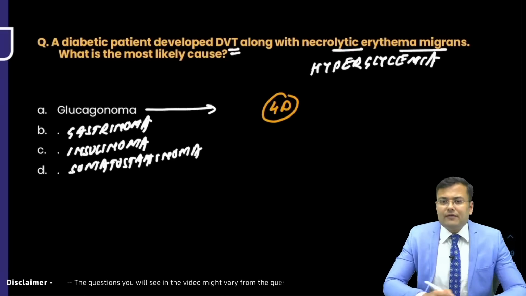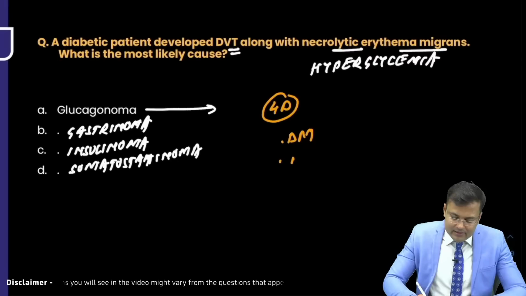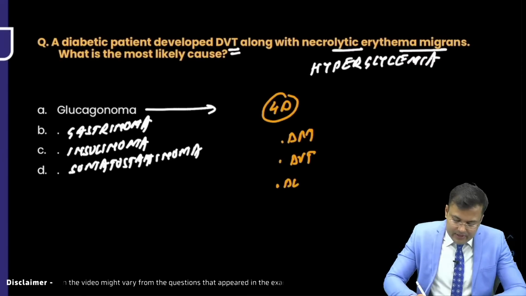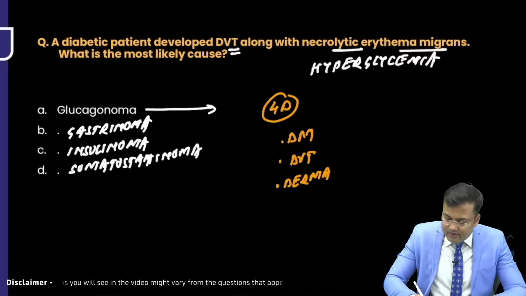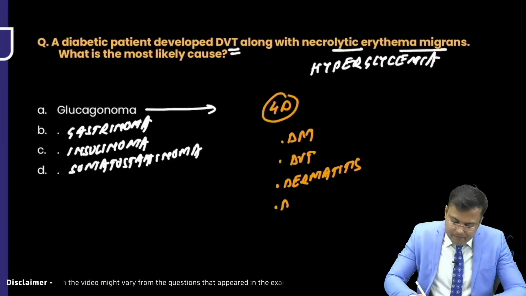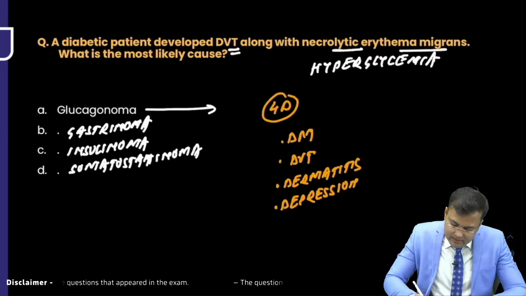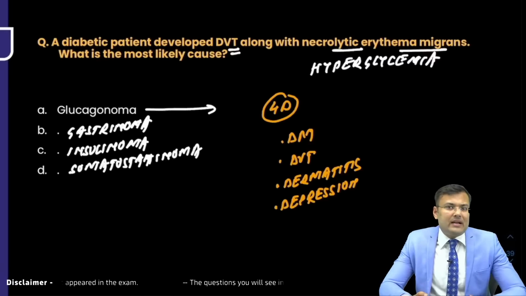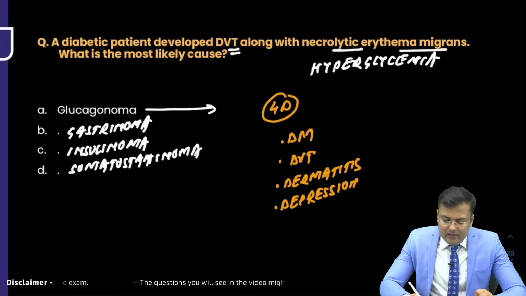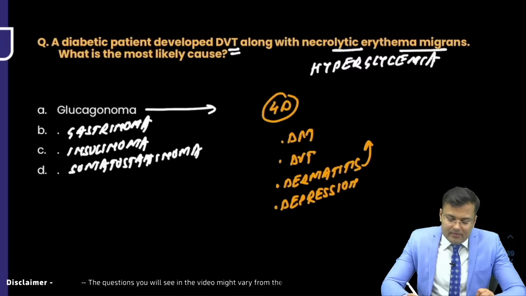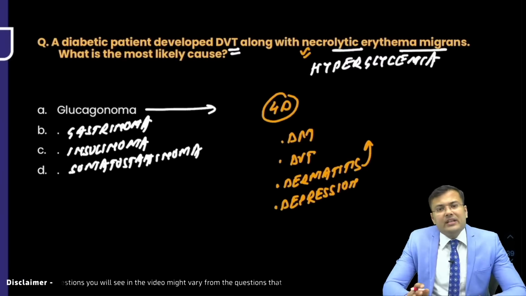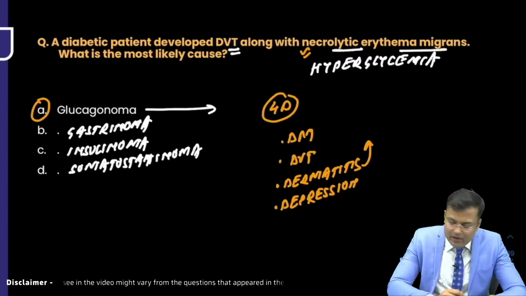The components of 4D are diabetes mellitus, DVT, dermatitis and depression. Dermatitis is the most common symptom and the name of that symptom is necrolytic erythema migrans. So the correct answer is glucagonoma.